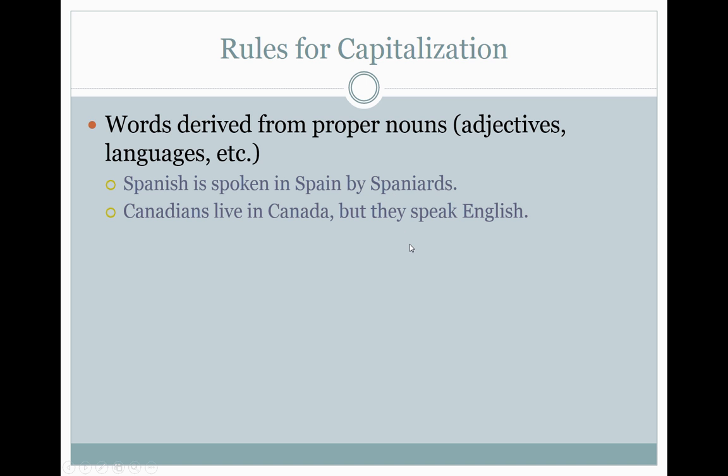Canadians live in Canada, but they speak English. Okay? The C in Canadians, C in Canada, E in English.